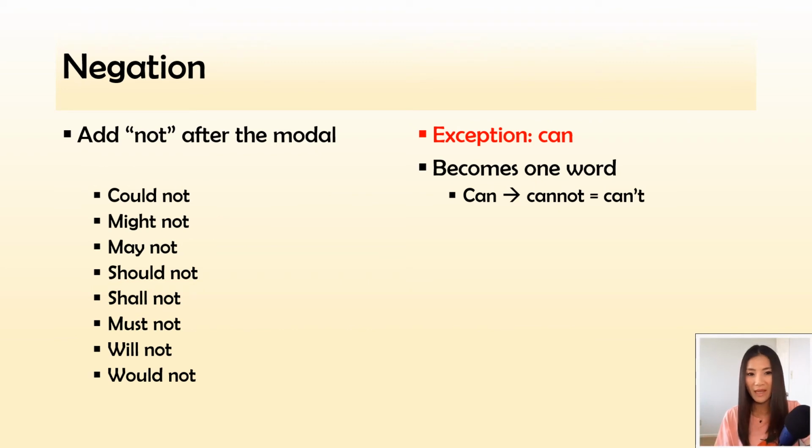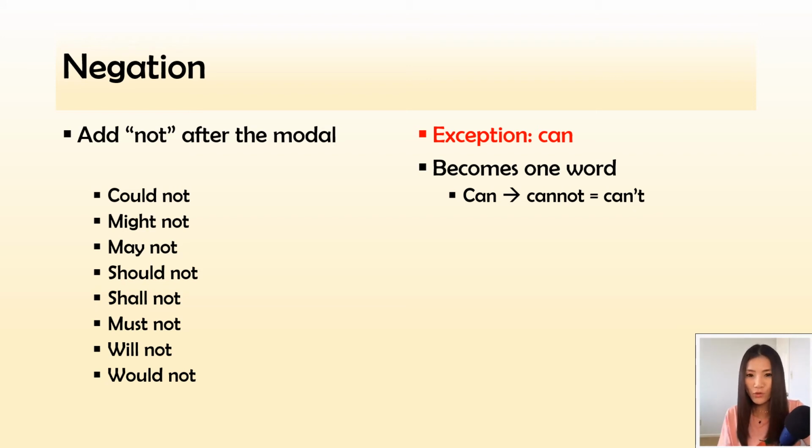When we use negation, we're just going to add the word not after the modal. So on the left, we have the list: could not, might not, may not, should not, shall not, must not, will not, and would not. If you look to the right, it says the only exception is with the word can. When we negate the word can, it actually becomes one word. There's no space in between: cannot. And this is the same thing as can't when we use contraction.